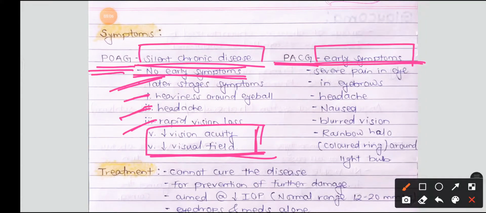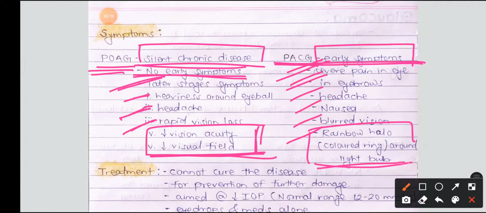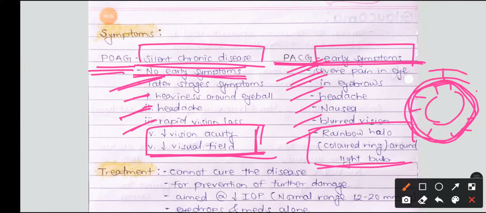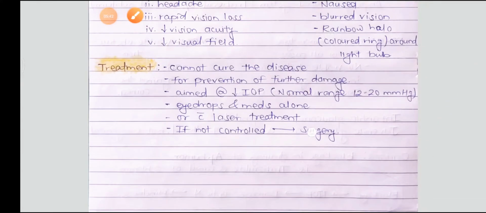rapid. Okay, early symptoms are like severe pain in eye, in eyebrows, and the headache, nausea, blurred vision, rainbow halo. Actually, rainbow halo is something like when you see if a symptomatic person or a person having PACG looking at the light bulb. Okay, if this is the bulb, then he sees a round circle of colors around the bulb. Okay, then we are moving toward the treatment.